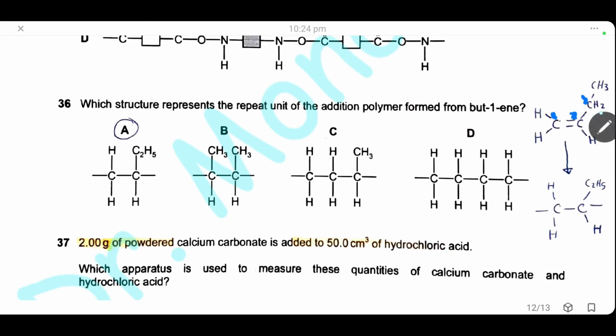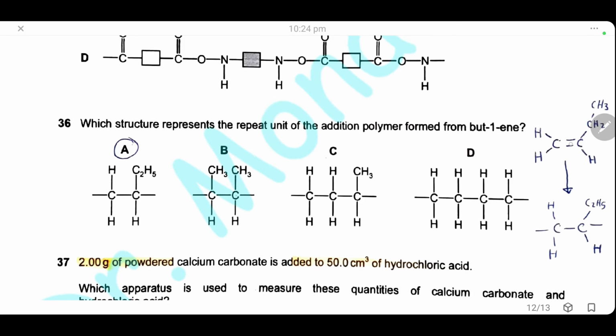We have 4 carbons, and then we will make the polymer by opening this double bond, adding 2 open ends, one from each side. Here we have the side chain of 2 carbons, C2H5 and 1 H, the other carbon having 2 H. So the repeat unit will be this one, and the answer will be A.